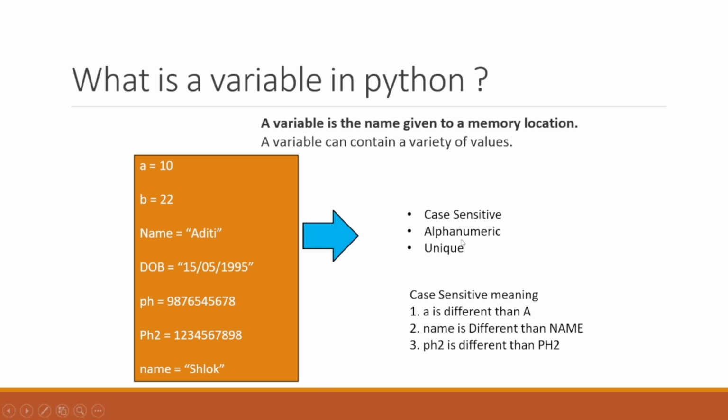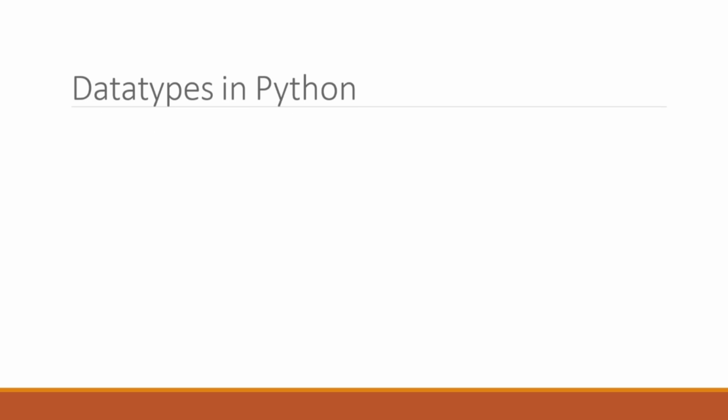Here we have given unique, the name should be unique. Whichever variable name you are giving, that should be unique. Case sensitive means small a is different than capital A. If you are writing small name, it is different than capital Name, and this small PH2 is different than this capital PH2. So just remember this. We are going to see that in practical.